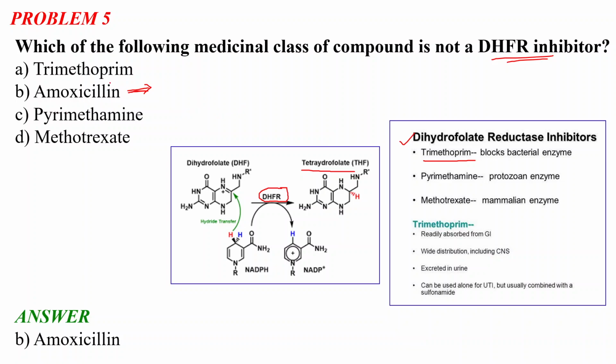And amoxicillin is not a DHFR inhibitor. But remember the names of these three DHFR inhibitors: trimethoprim, pyrimethamine, and methotrexate. These are very important. So I hope it is clear from this question, and next I will move toward the next problem.